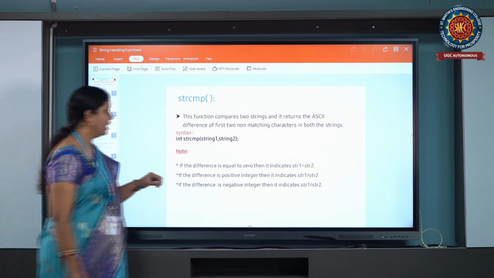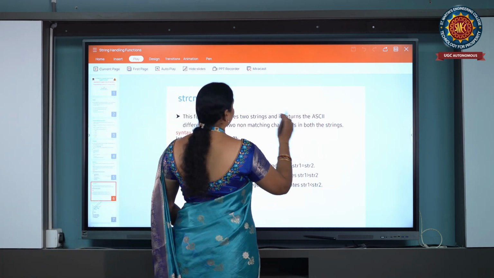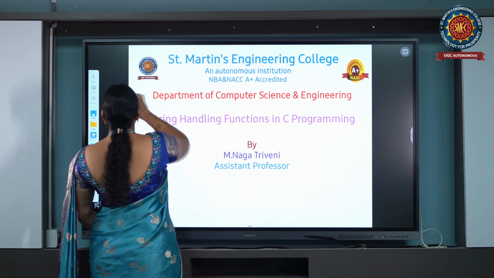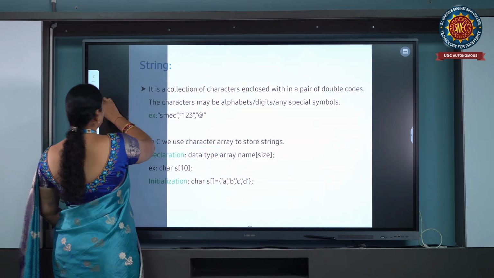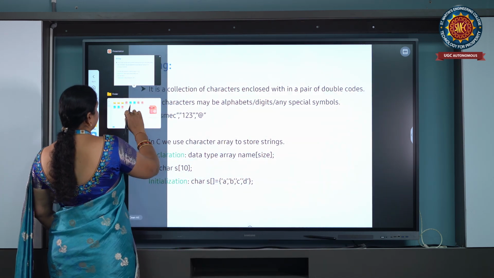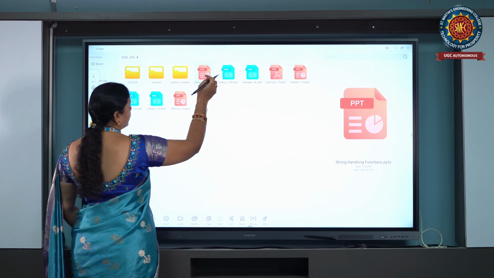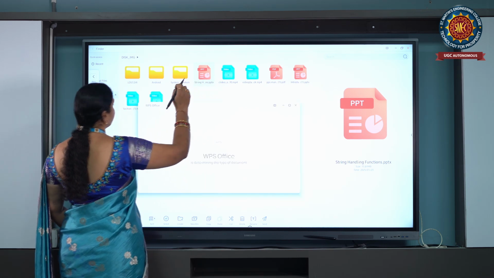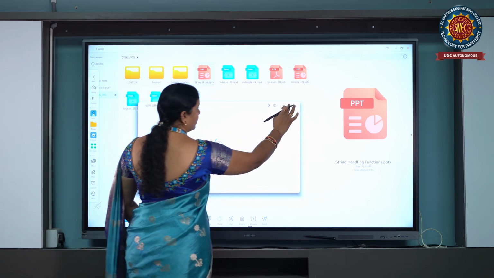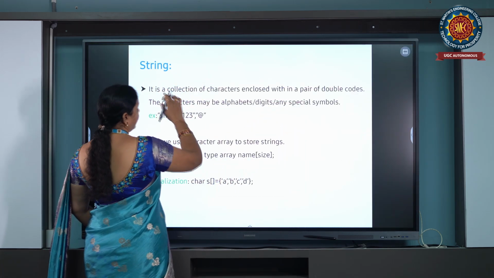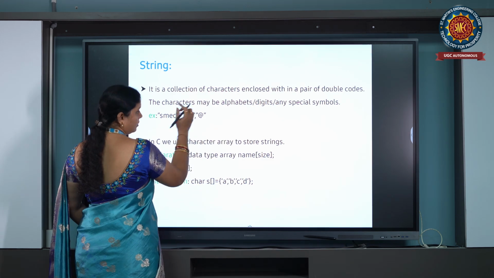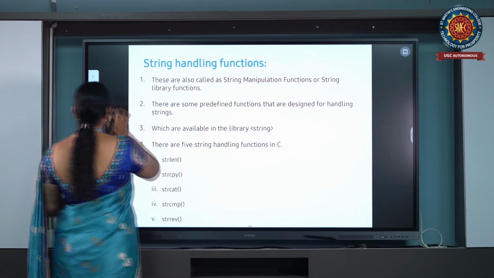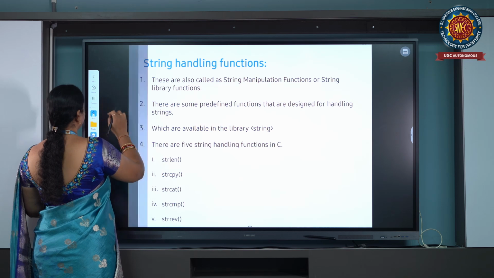ASCII is nothing but American Standard Code for Information Interchange.